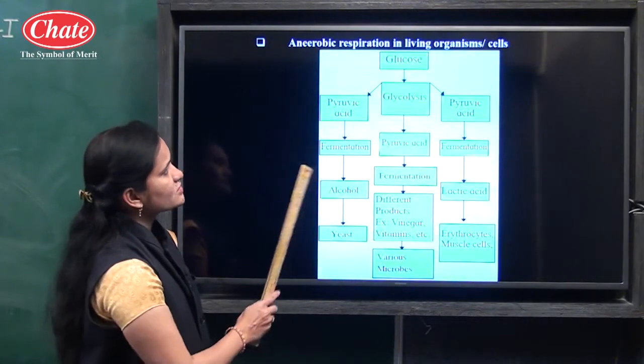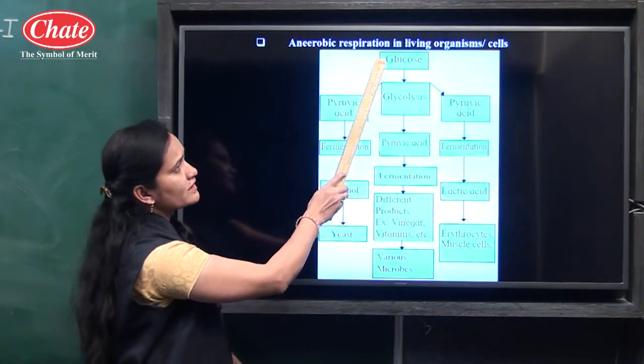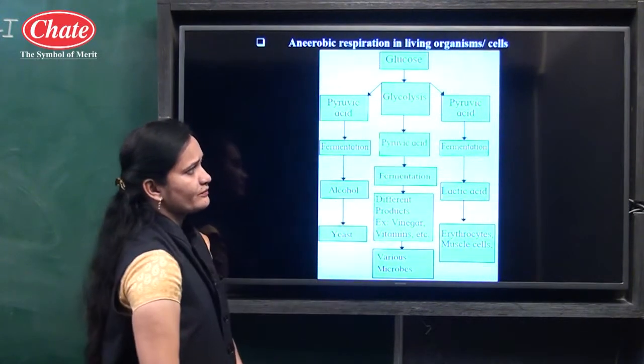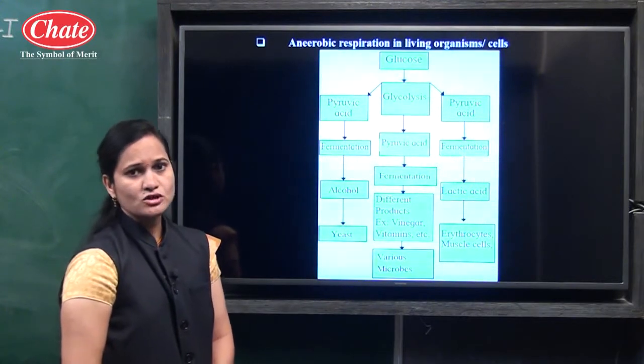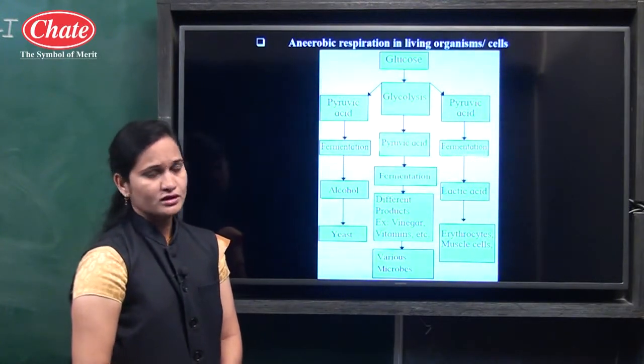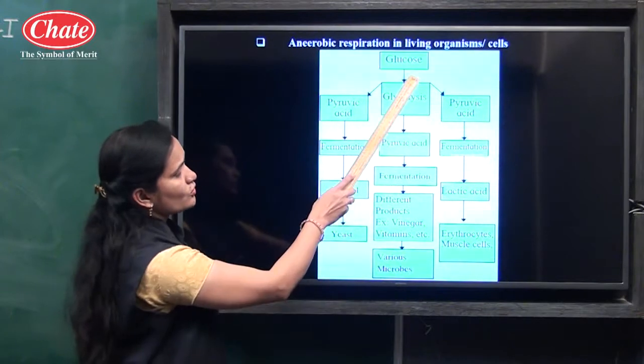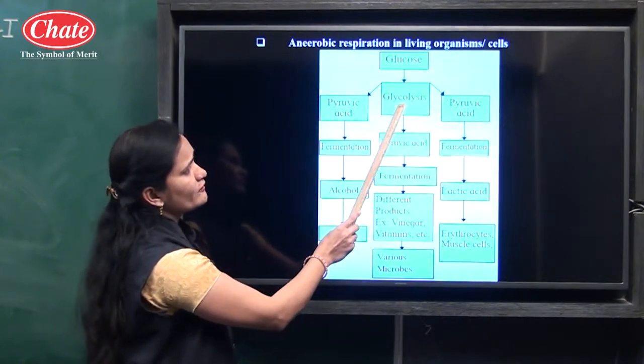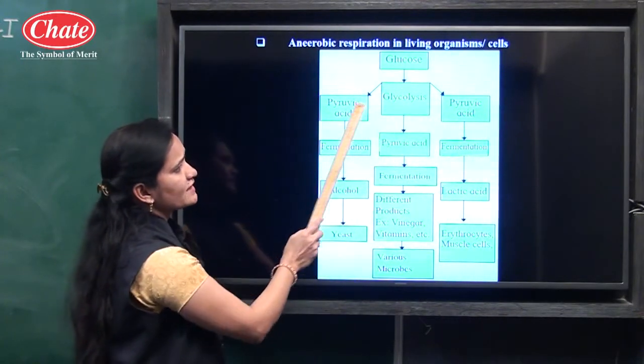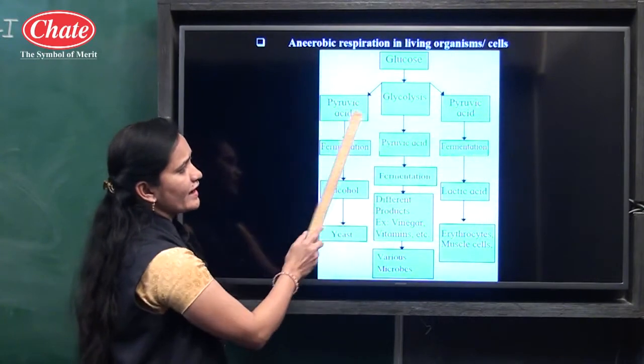After that, the next chart is about anaerobic respiration in living organisms. Anaerobic means in which oxygen is not involved. In this process, glucose, with the help of the glycolysis process, gets converted into pyruvic acid.